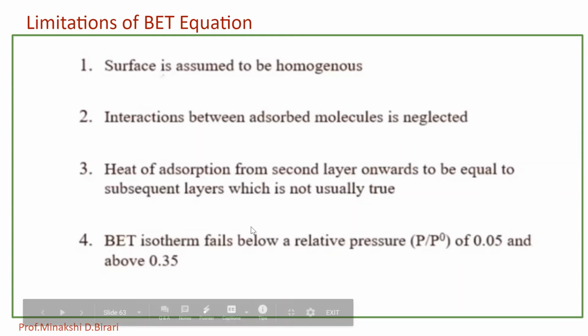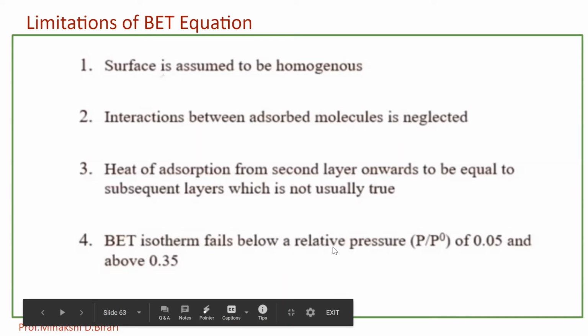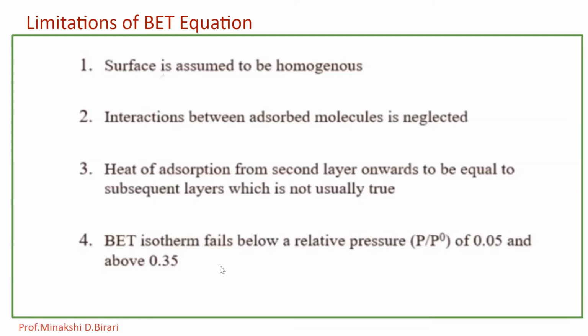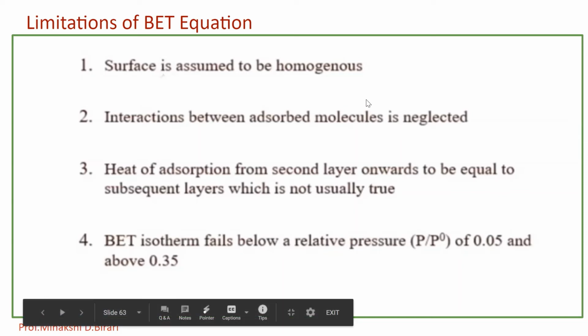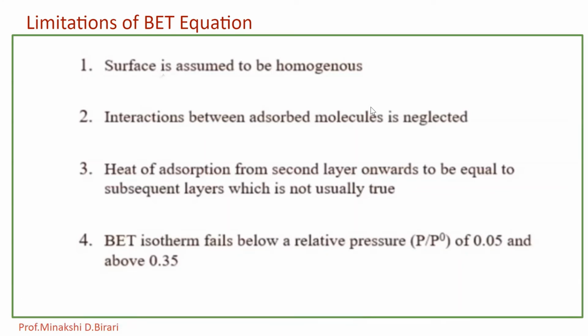BET isotherm fails to explain the equation related to relative pressure lower than P upon P0 of 0.05 and above 0.35. The surface is assumed to be homogeneous and the interactions between adsorbed molecules are also neglected in this equation. So these are limitations of the BET equation.